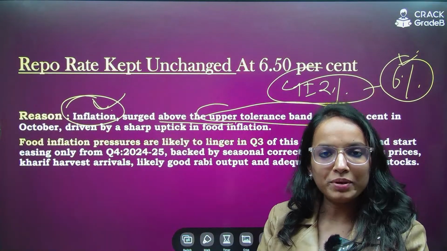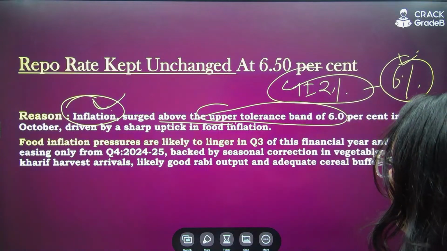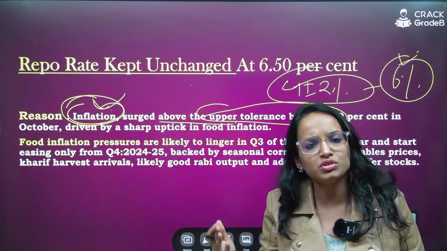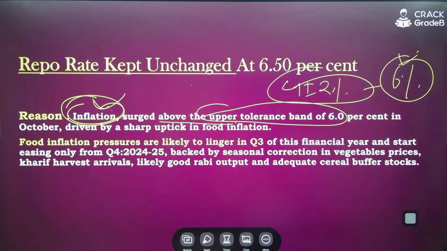All right, I hope it is clear, everyone. So that's why you see repo rate has been kept unchanged, because inflation has been higher, and in future they are expecting that it is going to be high due to food inflationary pressure.